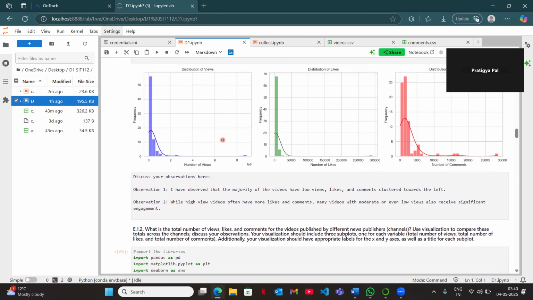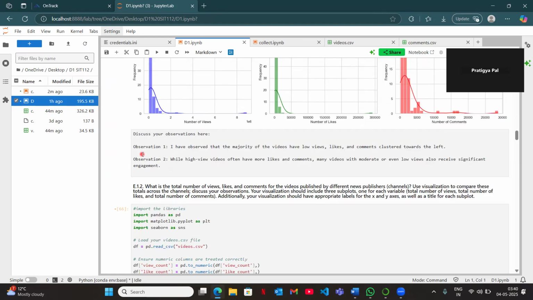The major observations were that the numbers of views, likes, and comments were very low, because this axis represents the number of videos, the frequency of the videos, and it was very high, and they are mostly clustered towards the left. So most of the data is clustered towards the left.